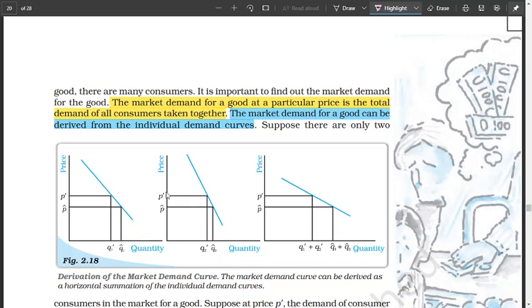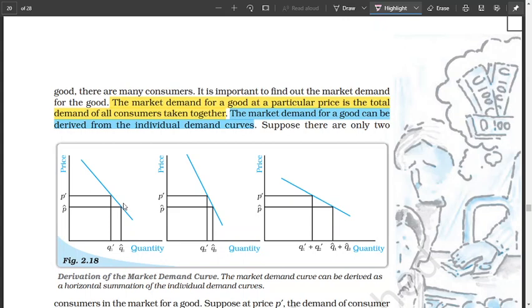Suppose in the market there are two individuals. Another individual, if this is the price, he'll buy this much. Price has fallen the same way for A and B, but this individual does not buy more as in the first case. The first individual actually buys more, but not as much as the fall in price. So his curve is a bit steep.